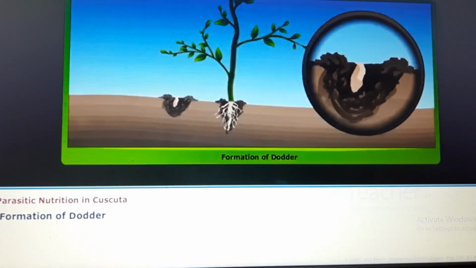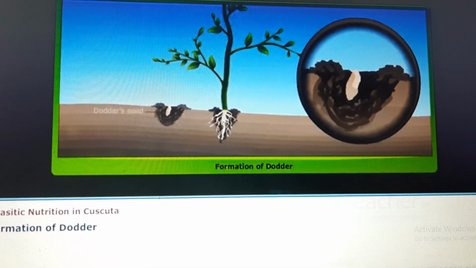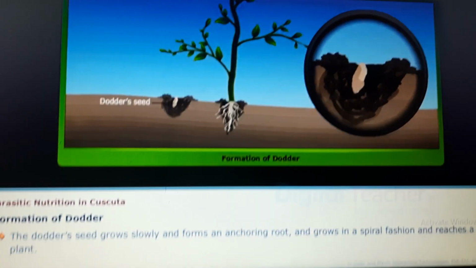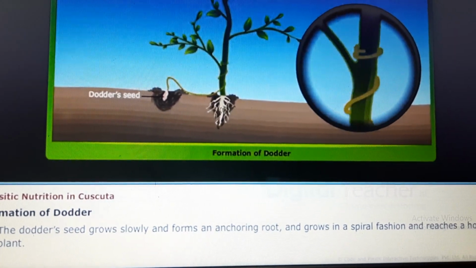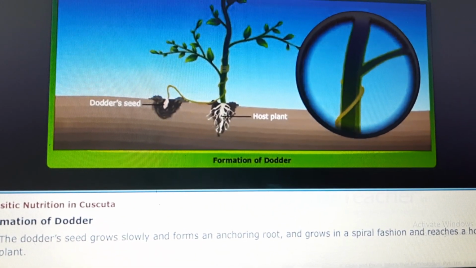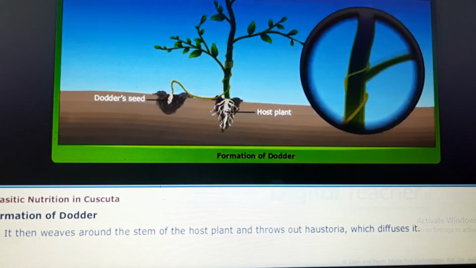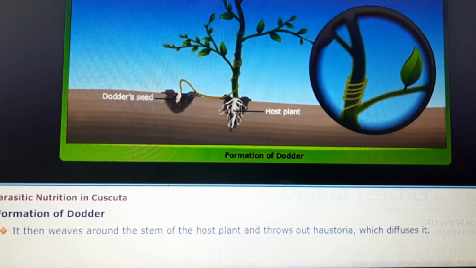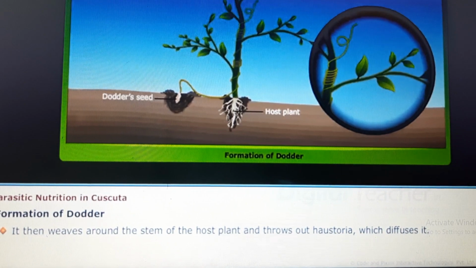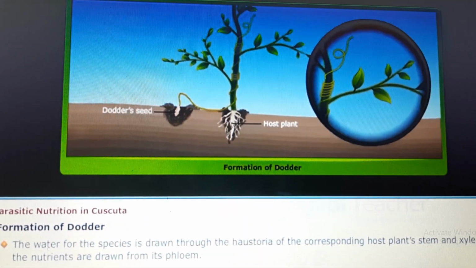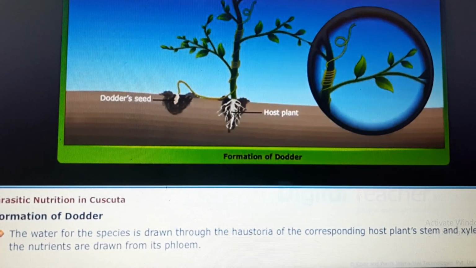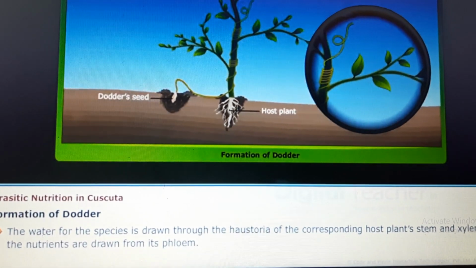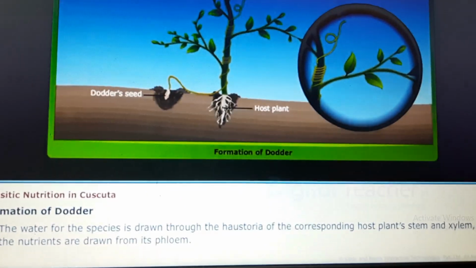Let us now learn about the formation of dodder. The dodder's seed grows slowly and forms an anchoring root, grows in a spiral fashion and reaches a host plant. It then winds around the stem of the host plant and throws out haustoria, which penetrate it. Water is drawn through the haustoria from the xylem of the host plant stem, and the nutrients are drawn from its phloem.